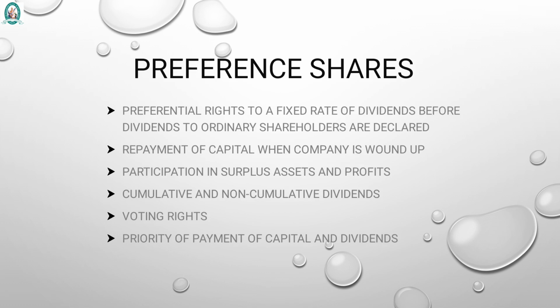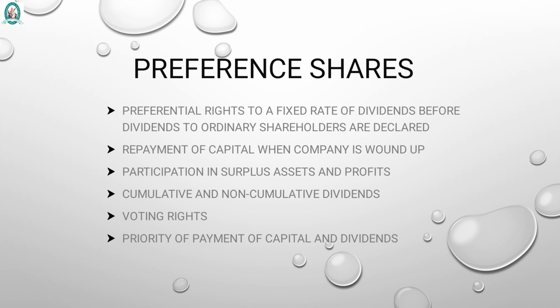Preference shares. Preferential rights to a fixed rate of dividends before dividends to ordinary shareholders are declared. So, when a company earns a profit and if the company has issued debentures, they have to first declare the interest to the debenture holders.